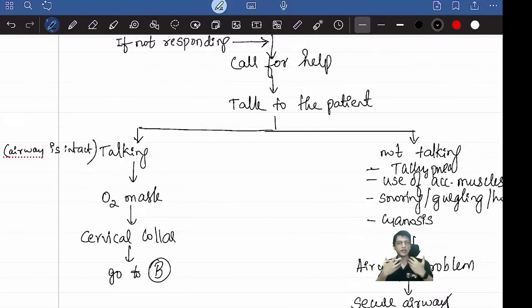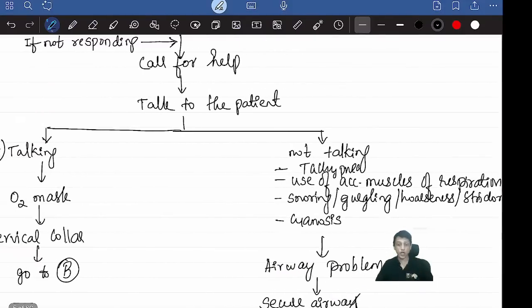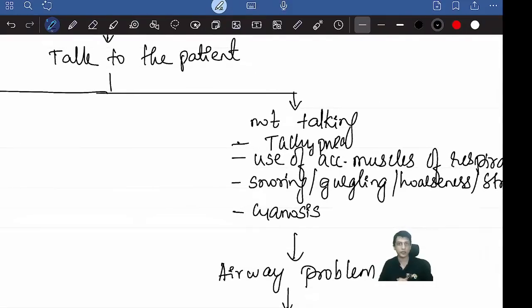So if you think the airway is fine and the cervical spine is protected, then you go to breathing, the second part. The patient is not talking, not responding. Instead, there are some signs like hurried breathing, an increased respiratory rate, or the patient is using accessory muscles like sternocleidomastoid or intercostal muscles for breathing. There is exaggerated breathing, which means he's struggling to take breath. That's why he uses accessory muscles.